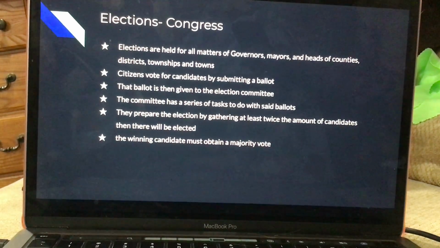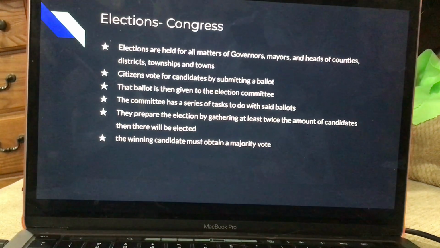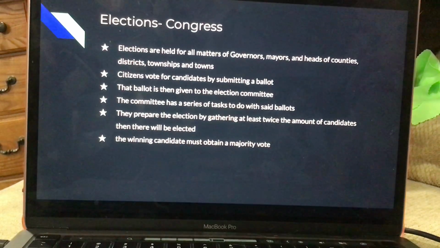They prepare for elections by gathering at least twice the amount of candidates than there will be elected, and the winning candidate must obtain a majority vote. This is very different from America because majority votes aren't needed for somebody to win an election due to the Electoral College.